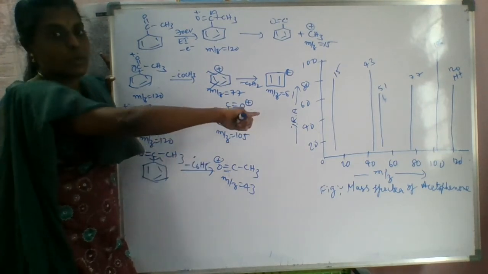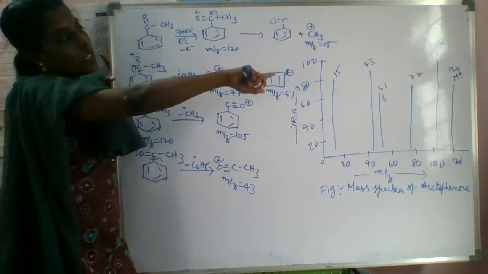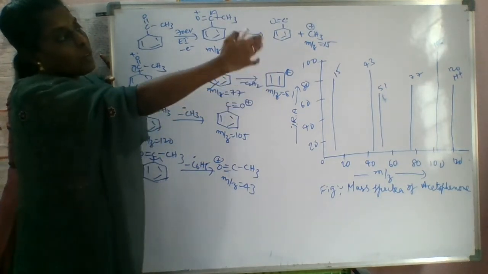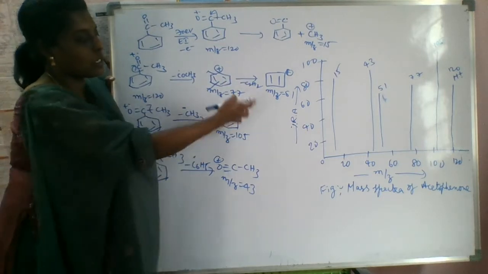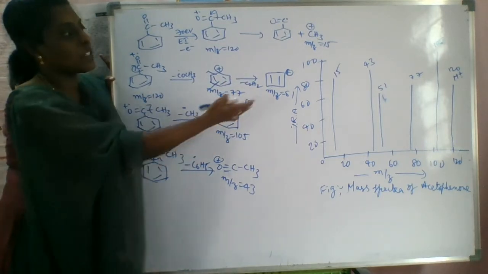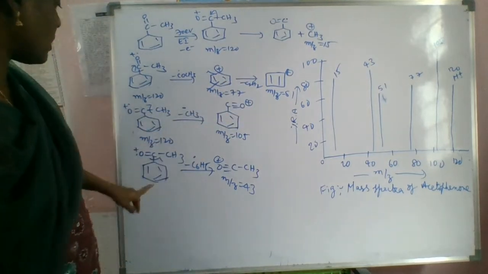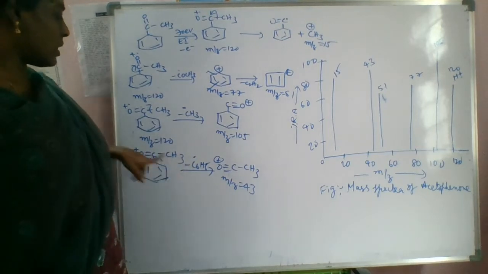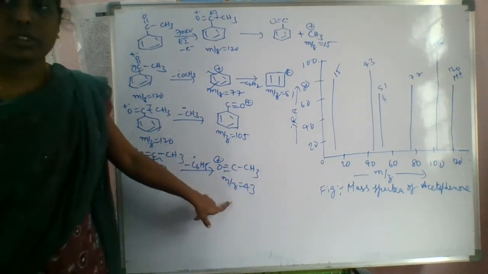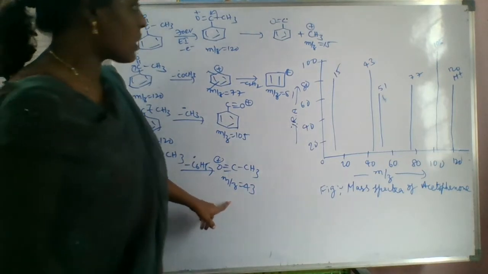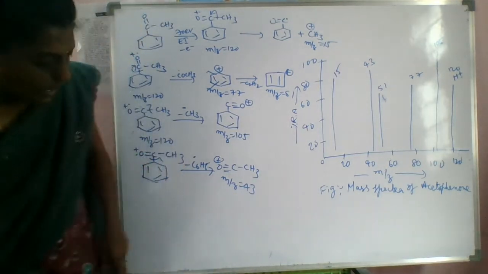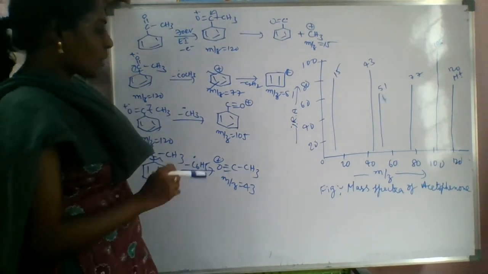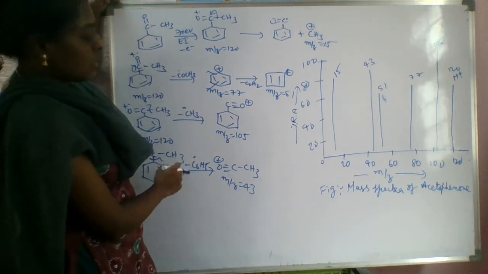If you see the spectrum there, what is the base peak? 105, right? So 120 is the molecular ion, the extreme right peak, and 105 is the base peak. So this fragment will give the base peak. And a 77 peak is there. If you do this homolysis, this part is removed as a radical, and this part gets the positive charge, then you will get the 43 fragment. So this is about this one.